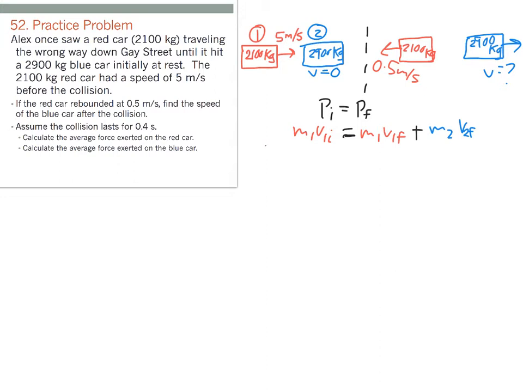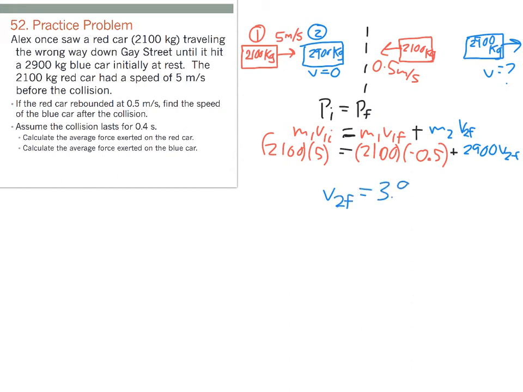Now we can go ahead and plug in the numbers we have here for the masses and the velocities of each object. So we know the mass of the red car is 2100. We know its initial velocity is 5. Its final is going to be negative 0.5. I need to indicate that sign there. And for the blue car, its mass is 2900, and I'm just going to leave that as a variable there, V2F. That's what I'm ultimately solving for. So when I go ahead and do my math here, I find that my final velocity for car 2 is 3.98 meters per second.